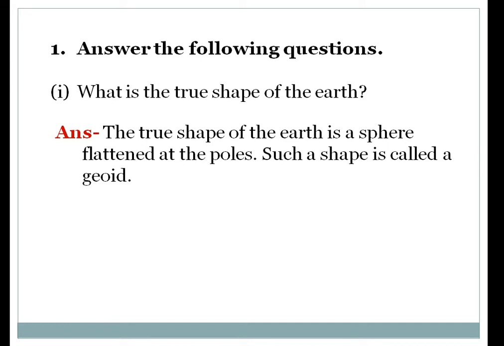Already in our explanatory class I explained very well what the true shape of the earth is, and we took the example of the globe also. The globe, which is called the miniature form of the earth or a true model of the earth, is called a globe. This question can be asked to you for 1 mark, for 2 marks, or in the form of take the correct answer, that means in MCQ format.